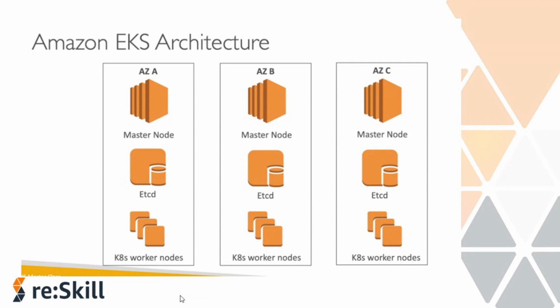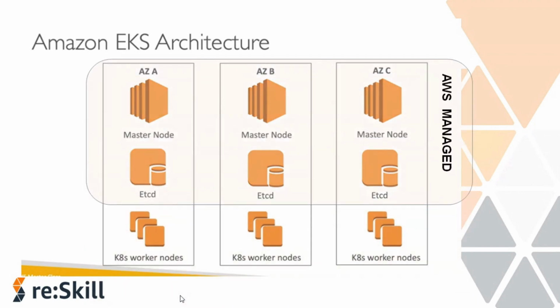If you look at this diagram, there are a lot of things which may fail if you need to manage everything on your own. And this was the case before EKS. To get rid of this kind of problem, EKS came up with an idea: Amazon EKS will manage the control plane for you.